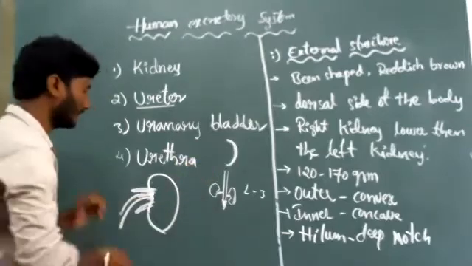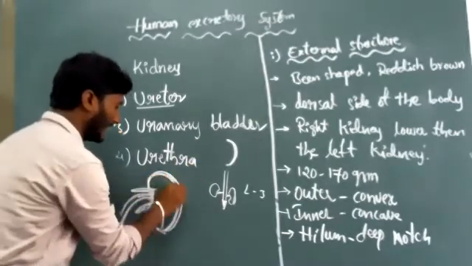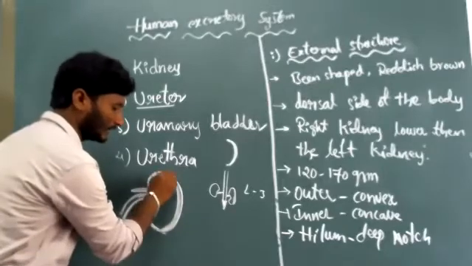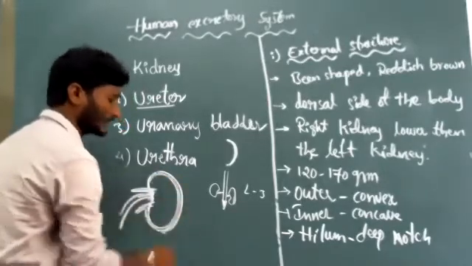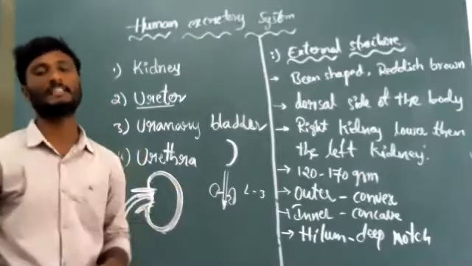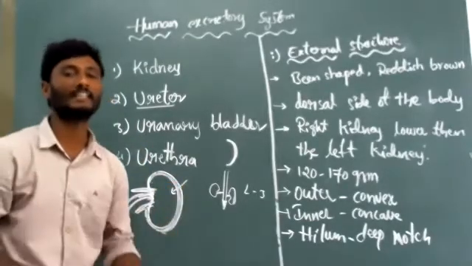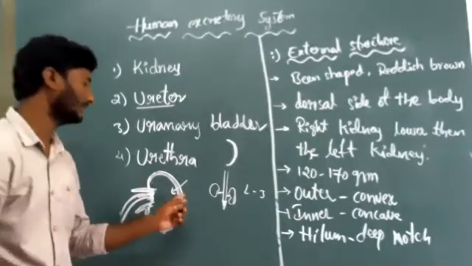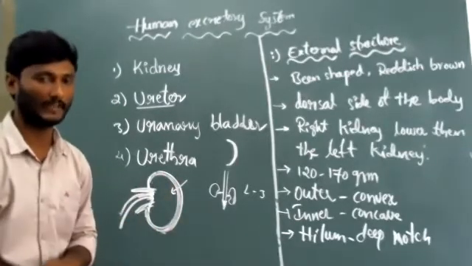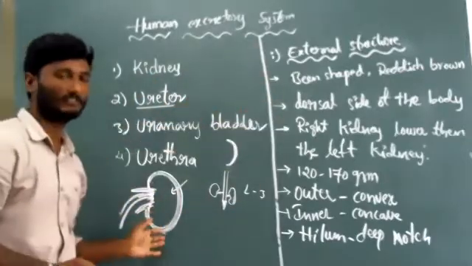Okay? And one more thing. The kidney is totally covered by epithelium tissue. It looks like a thick epithelium tissue. It is protecting the internal structures of the kidney. That is the main function of the layers. Yes, this is the external structure of kidney.